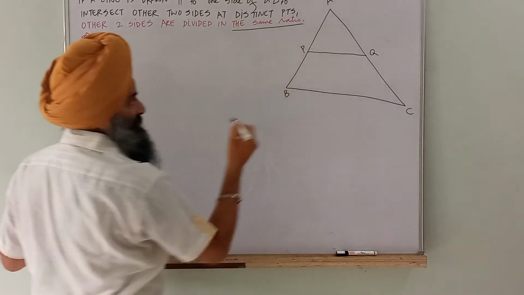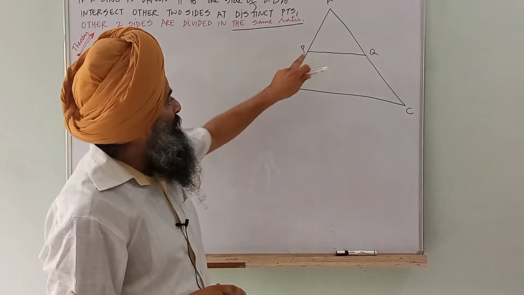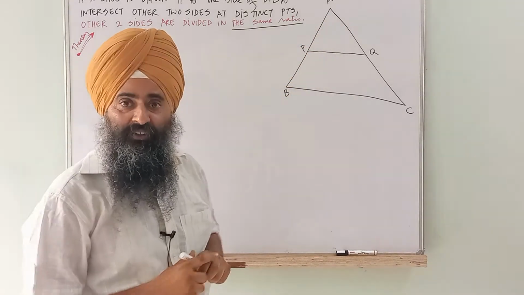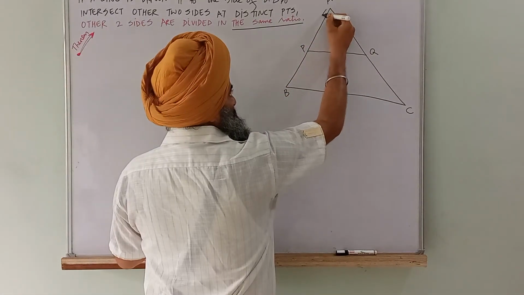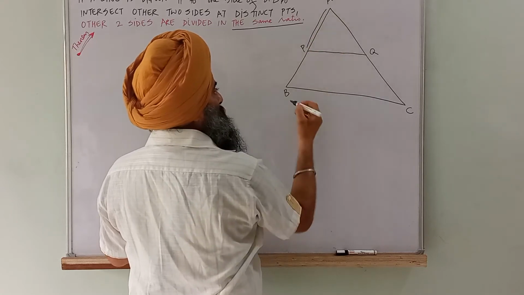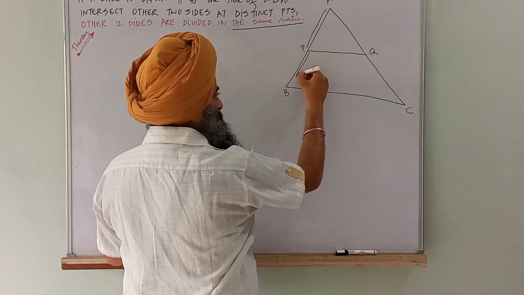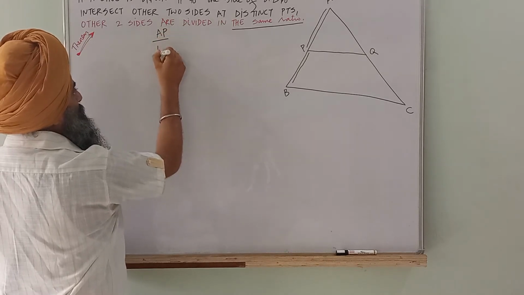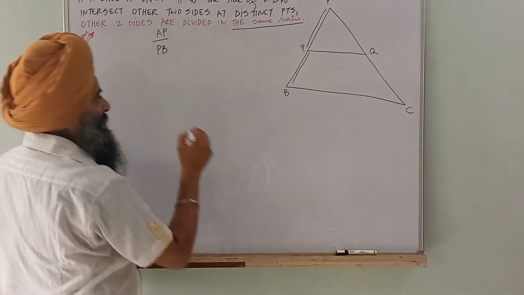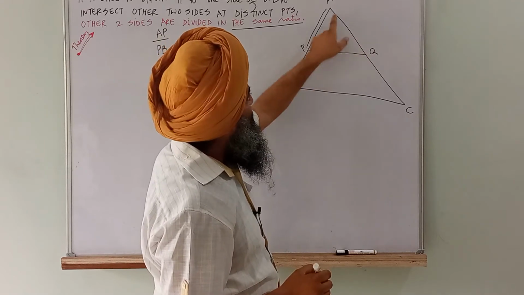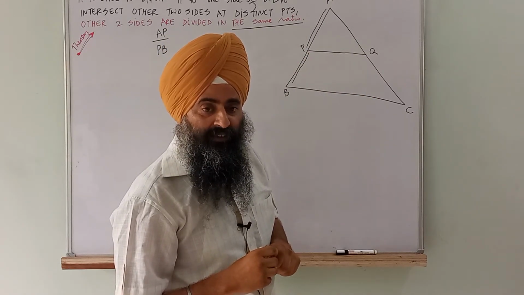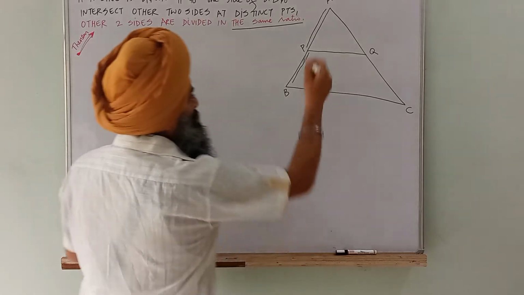Point P is dividing AB in which ratio? AP by PB, correct. This line by this distance, AP by PB. And point Q is dividing AC in which ratio? AQ by QC.